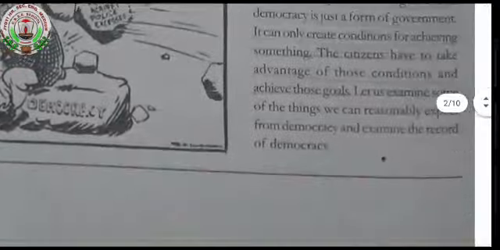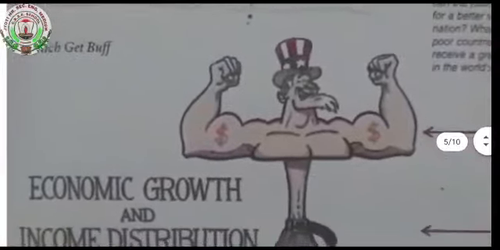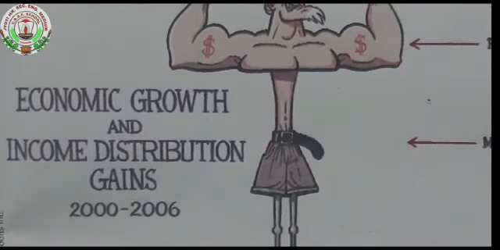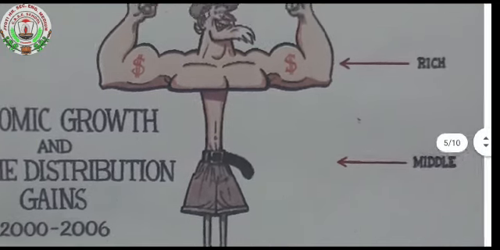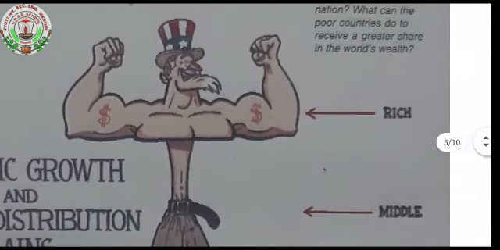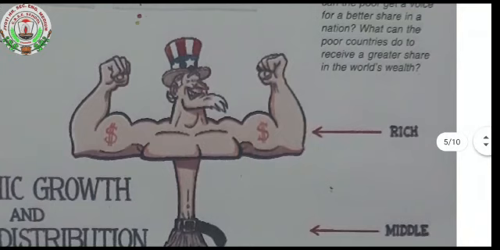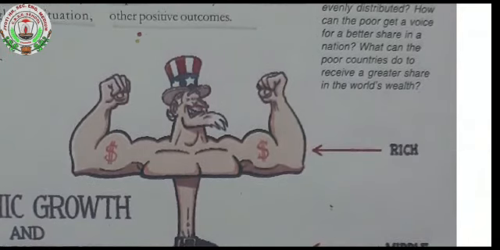And there is one nice picture given in our textbook. Through that picture we can understand economic growth and income distribution. This chart is about 2006. We can understand by this cartoon that the full man is divided into three groups, showing the rich, middle, and poor people. You can just see the rich people are becoming richer and richer, because the first part, the body part, is rich.